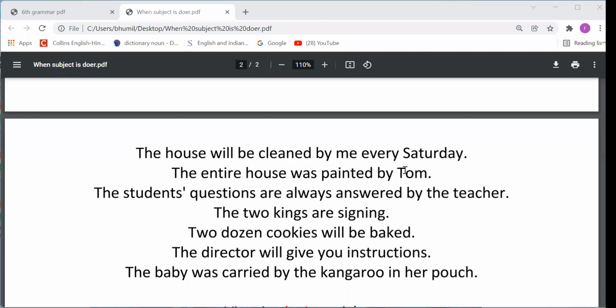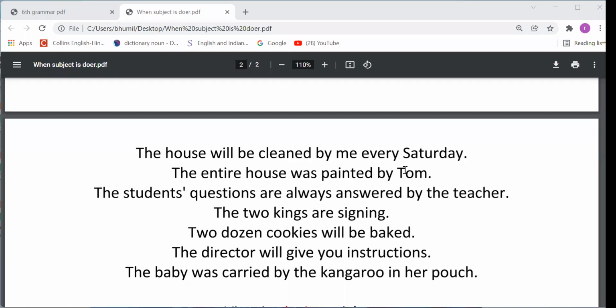I think he's not listening to me. Okay, let me check someone else. Sai Pratik, you please tell me about the last sentence. The baby was carried by the kangaroo in her pouch.